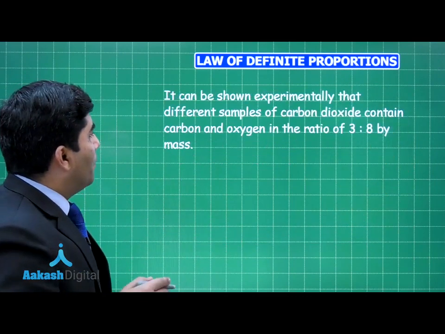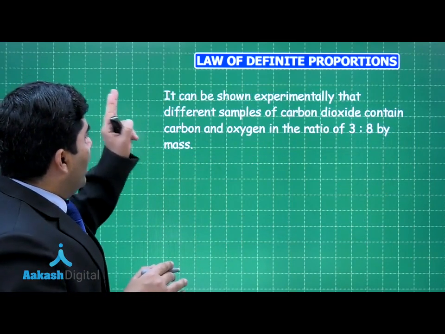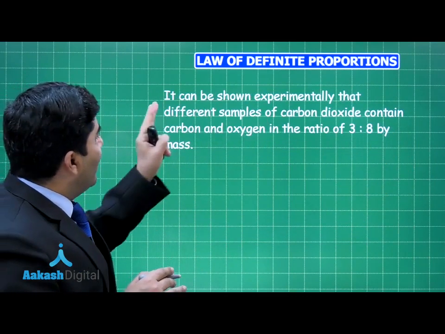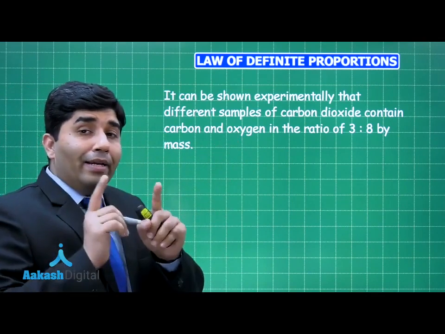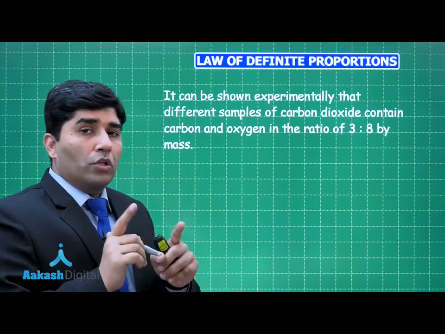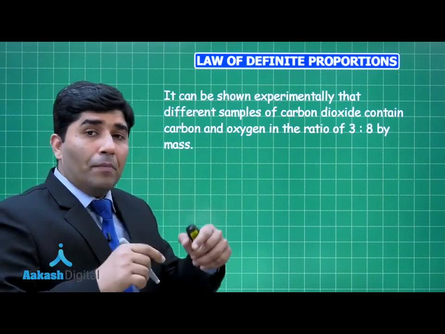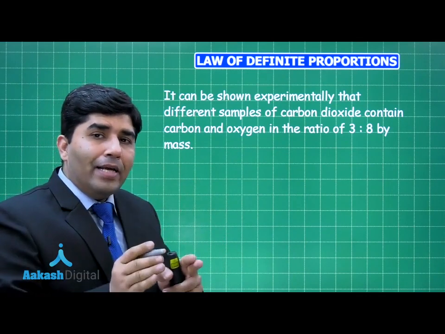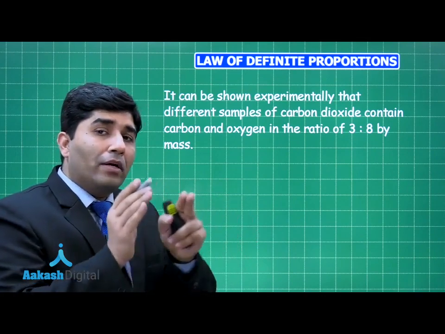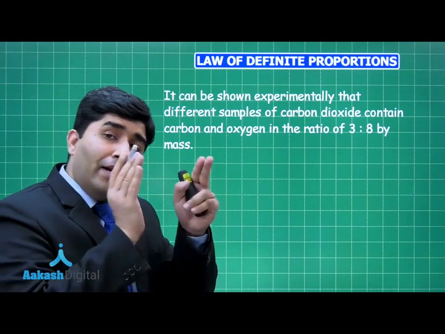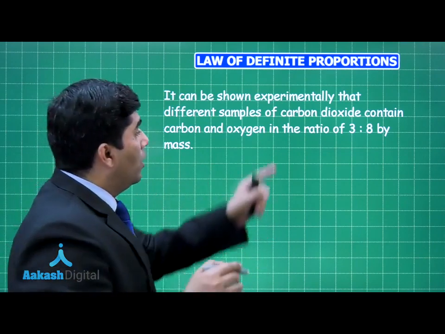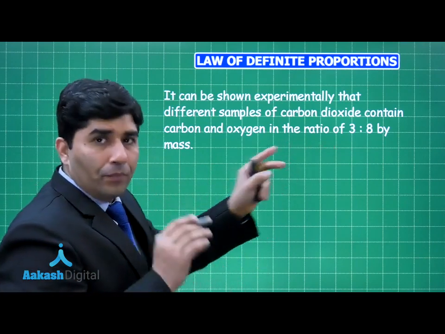Let's take an example. It can be shown experimentally with different samples of CO2. Irrespective of the source from where the CO2 is coming, if we take the ratio of the masses of carbon and oxygen, that will always be equal to 3:8, right?